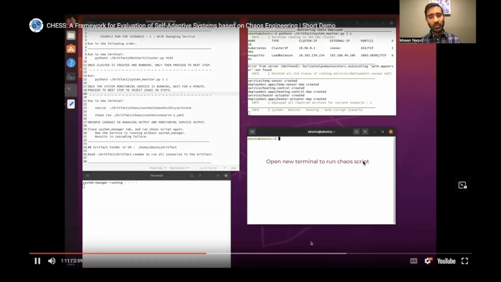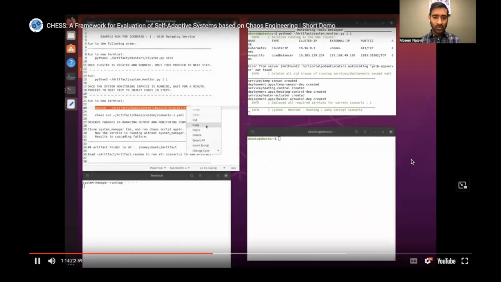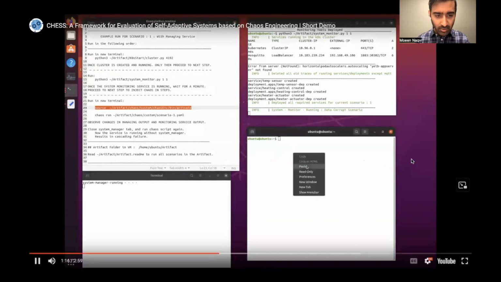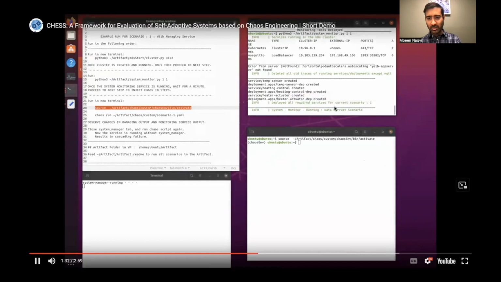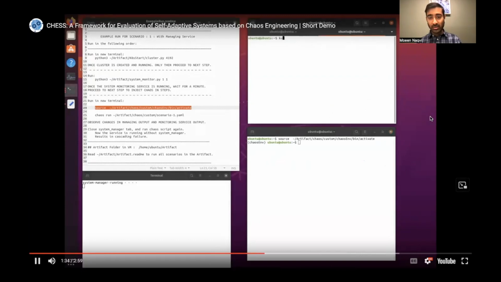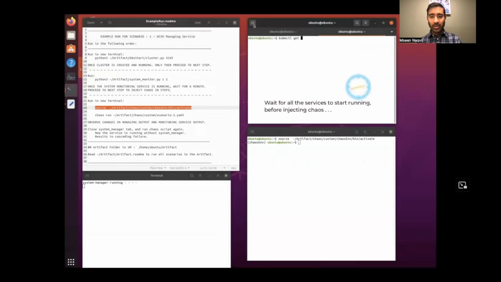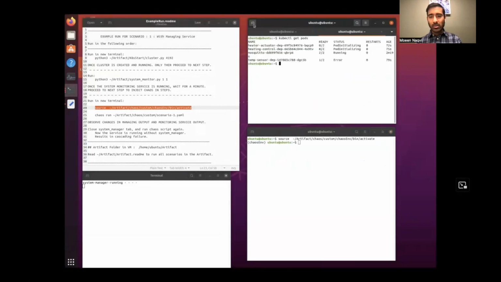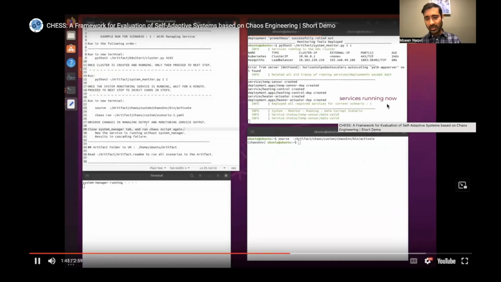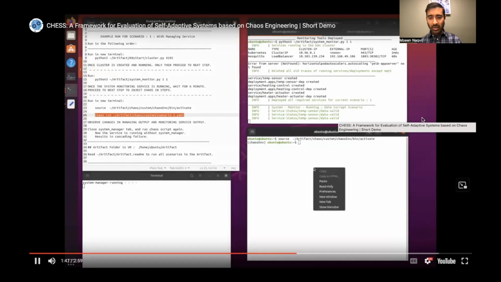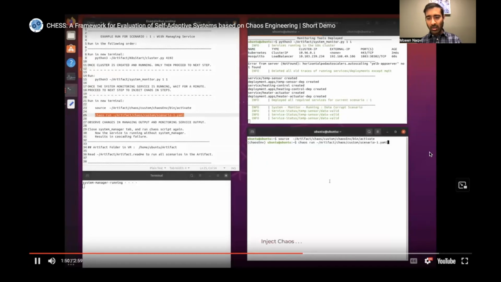Now we run a new terminal for running the chaos script. So we chose one of the files. First of all, we go into the directory, and then we choose scenario 1, and then we run it. We are still waiting because some of the services are not ready yet, like the system for the smart office is getting ready. Now we see that all the services are ready. And now we go to the file and run the kiosks.